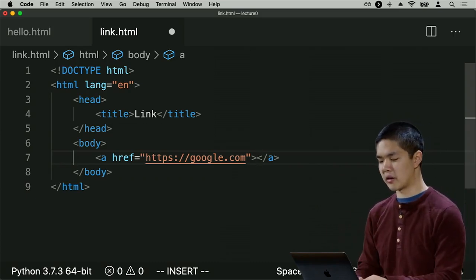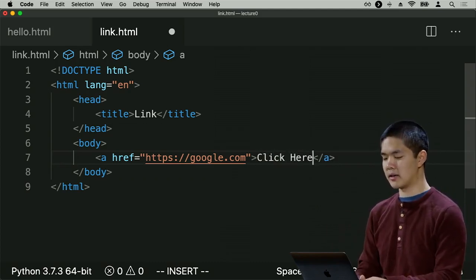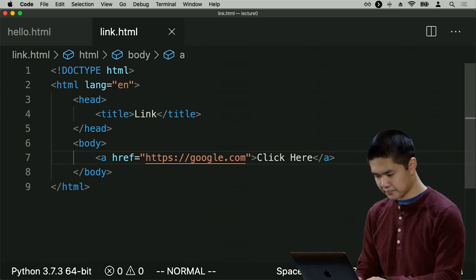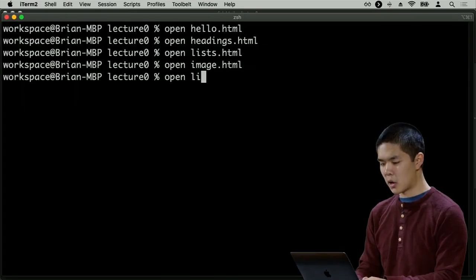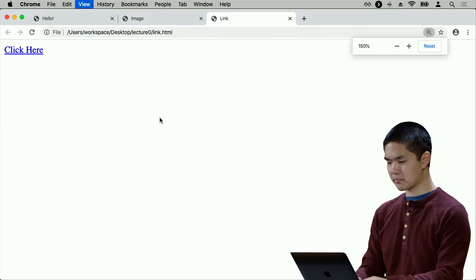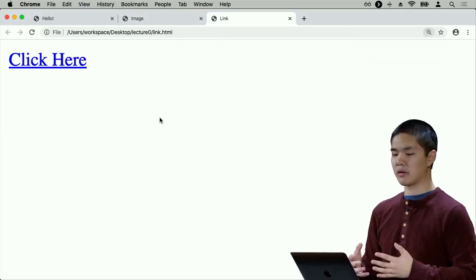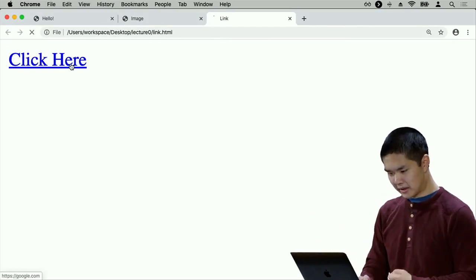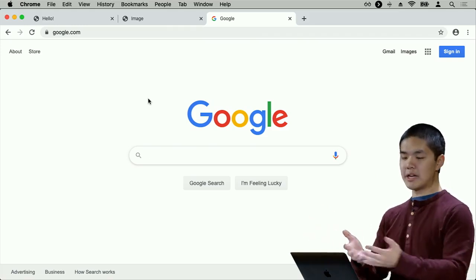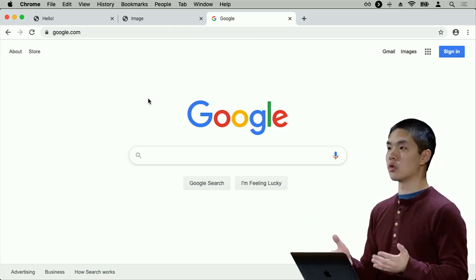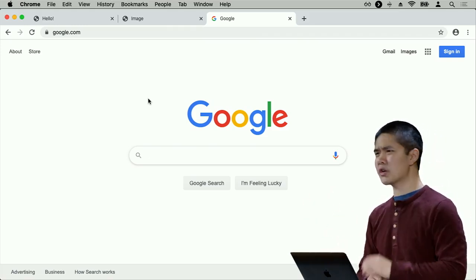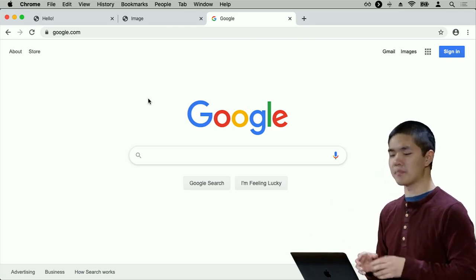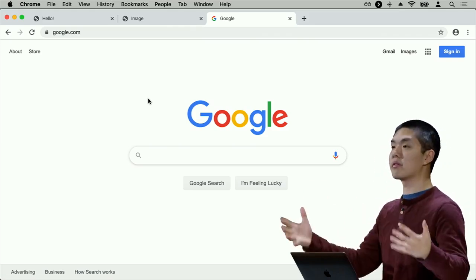In this case, I'm just going to say something like click here, for instance. Now, if I open up link.html, this is what the user sees. They see a blue link that says click here. And when the user does click on that link, they're taken to https://google.com.